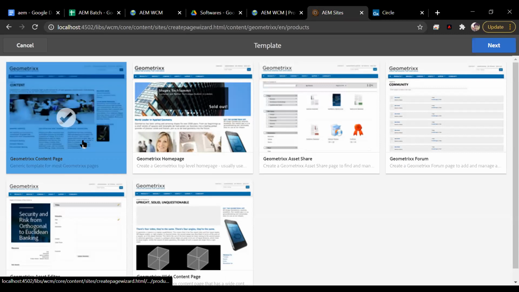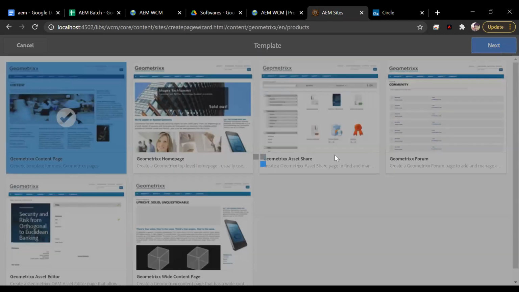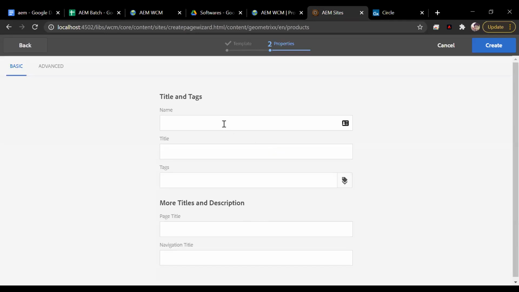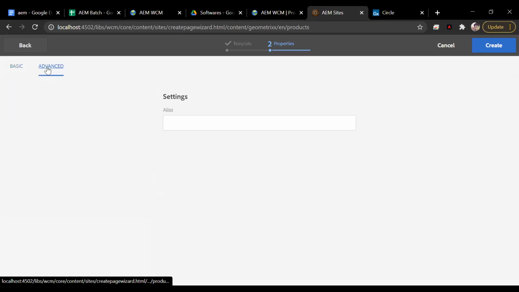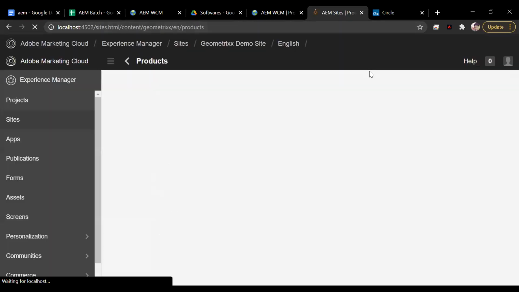For example, I want to select this kind of template. Select the template, click on next, provide the name, the title. In Touch UI, you have more options to configure the page, like the page title, navigation title, the tags. This is something I'm going to explain later on, but in Touch UI, you will get more options. And in the advanced, you can configure alias as well. For now, just cancel it.